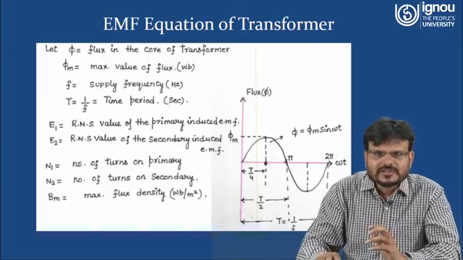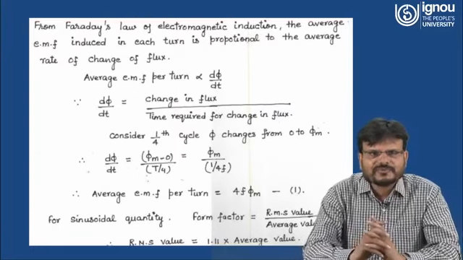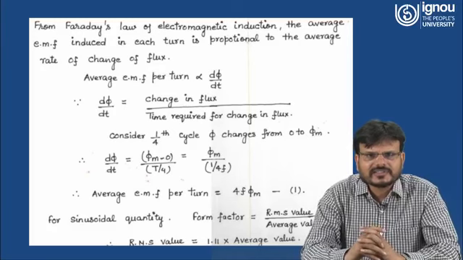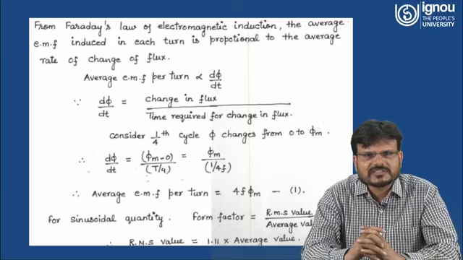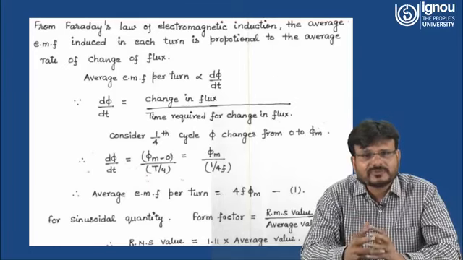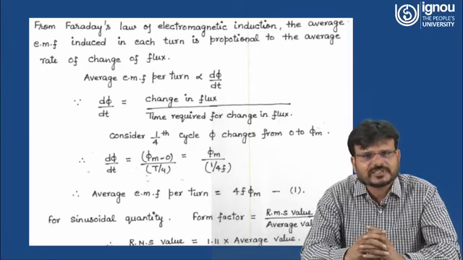So here you can understand from Faraday's law of electromagnetic induction, the average EMF induced in each turn is proportional to the average rate of change of flux. So the average EMF per turn is directly proportional to d phi over dt.